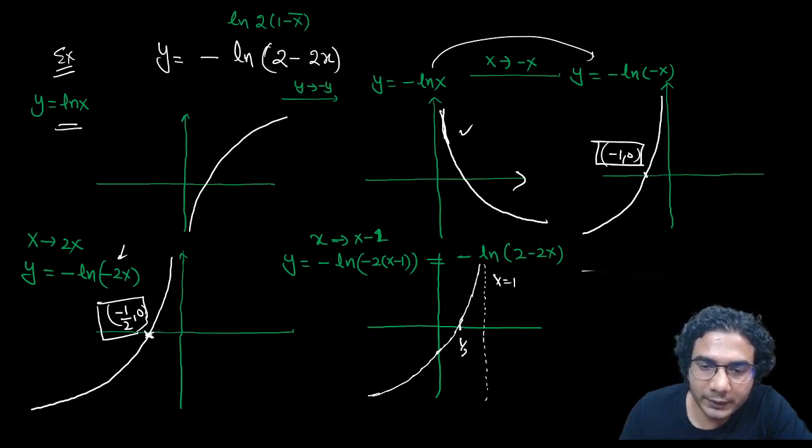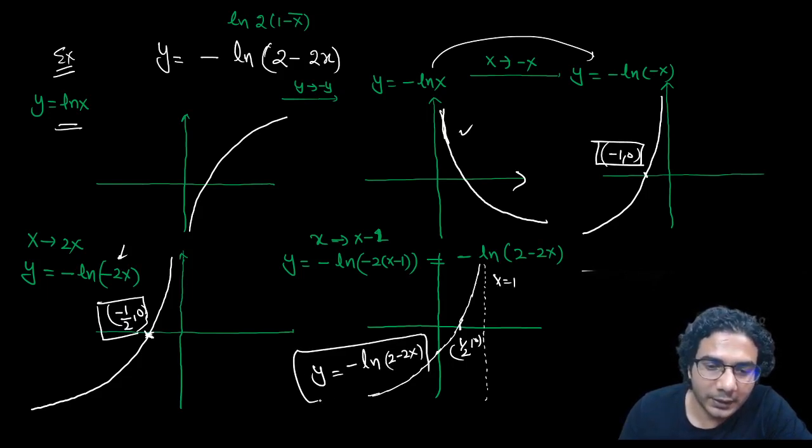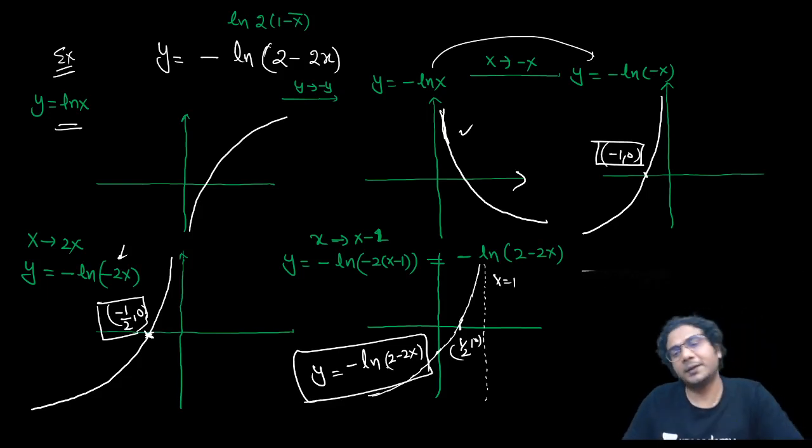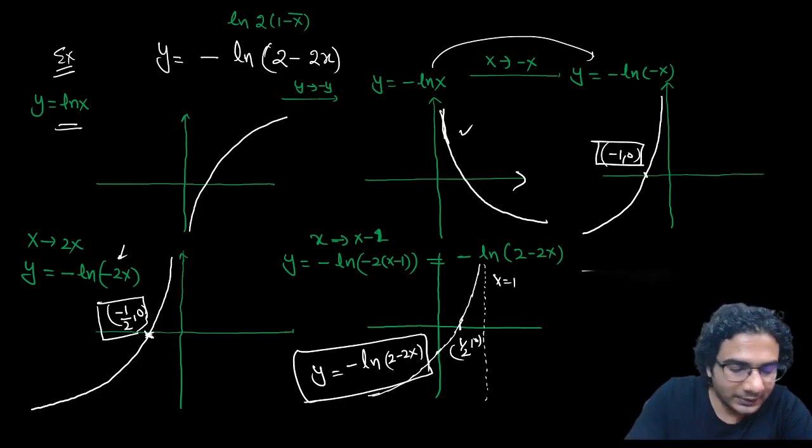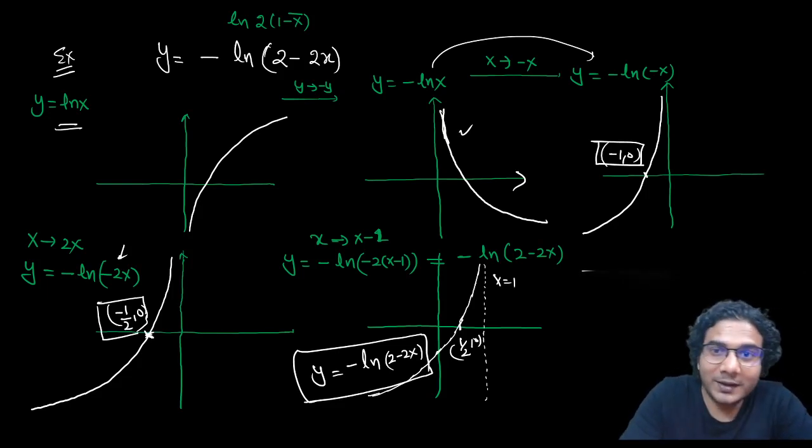Okay, this point is 1 by 2 comma 0. So this is the graph of y is equal to minus of ln of 2 minus 2x. I hope you understood this, right? This was the final transformation. I hope you enjoyed this and all these steps are clear to you.